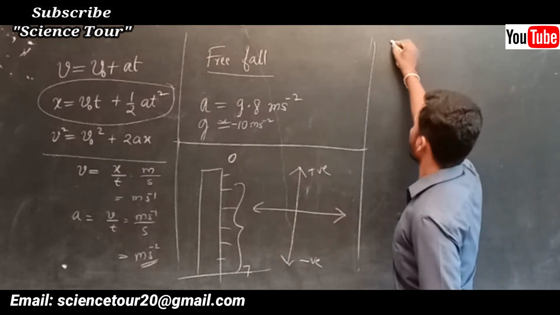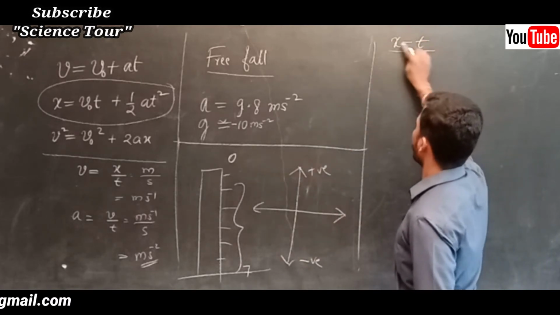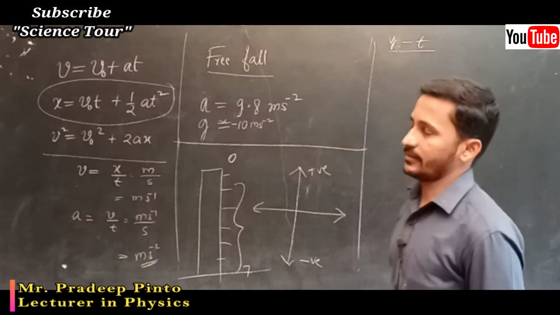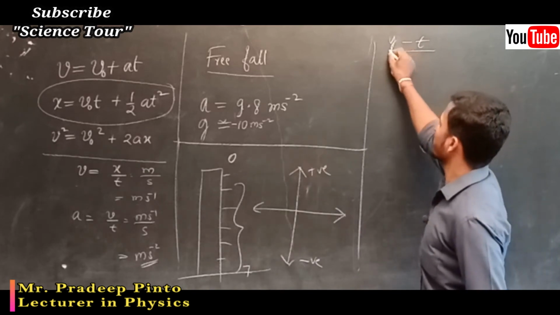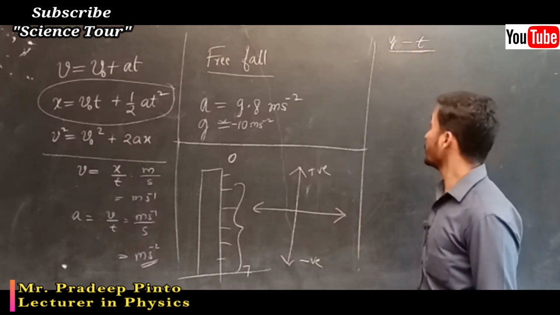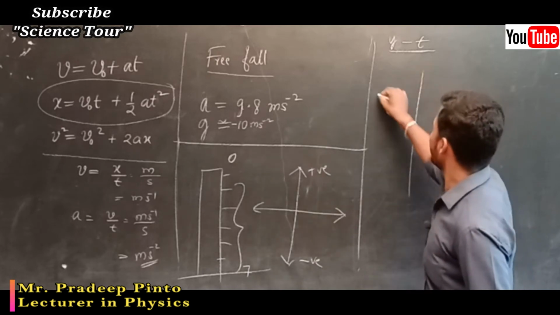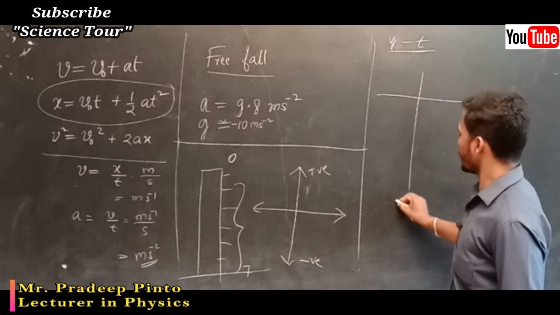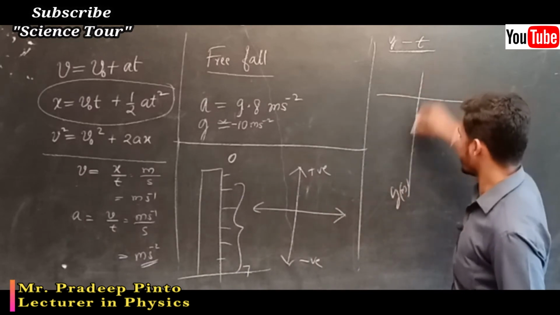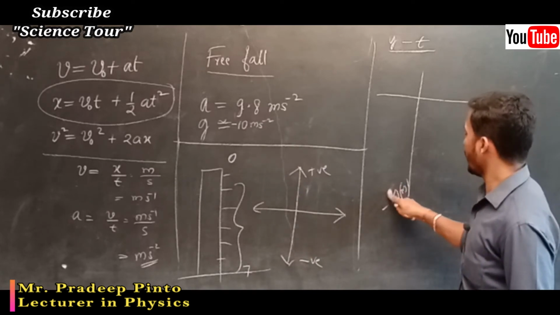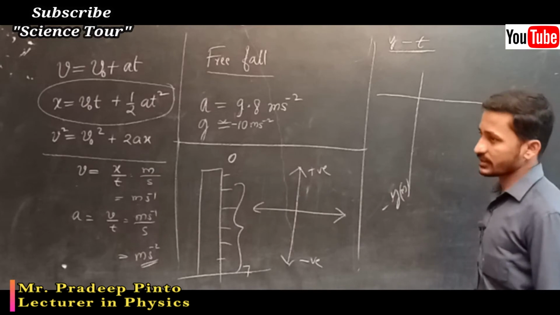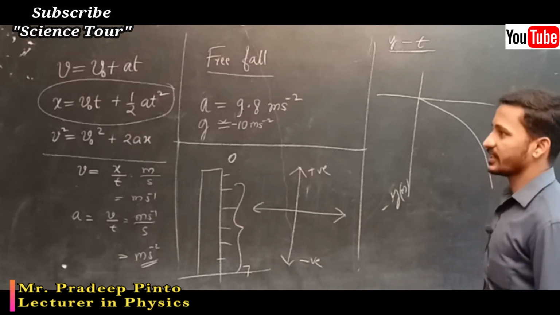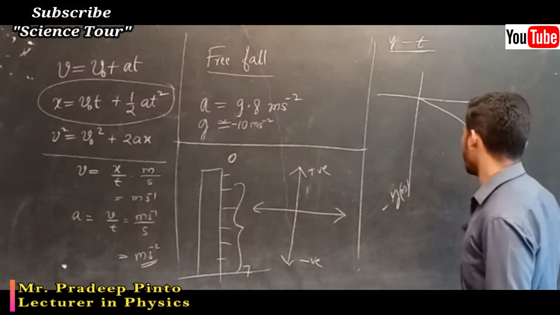the object is coming down. Now, if you write down the position time graph, since it is moving along the y axis, we are writing y. Y versus t graph, or position time graph. So it is in the negative axis, negative we have to take. Position you have to take along the y axis, and time along the x axis, that we have studied. So the position increases and increases to this level, always, for the object.